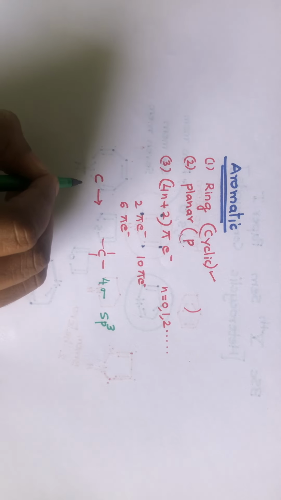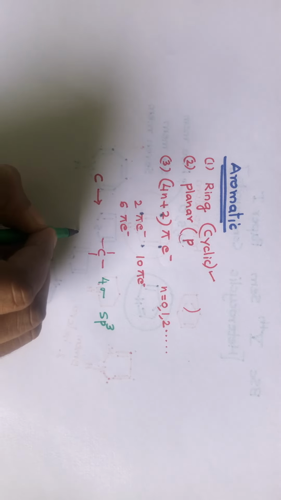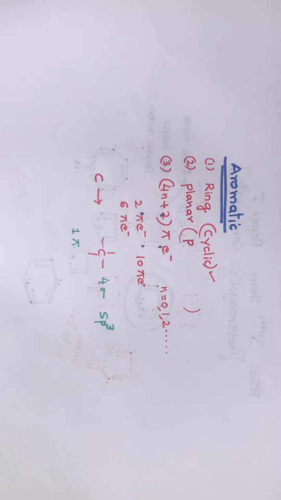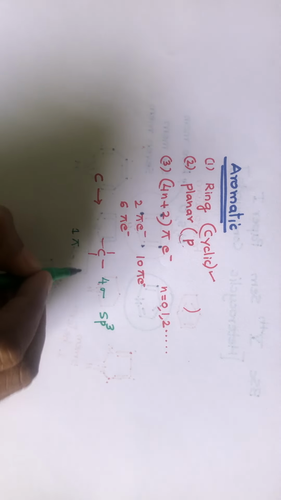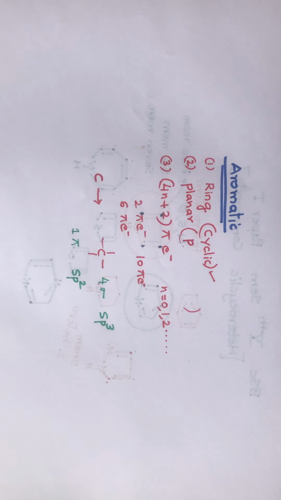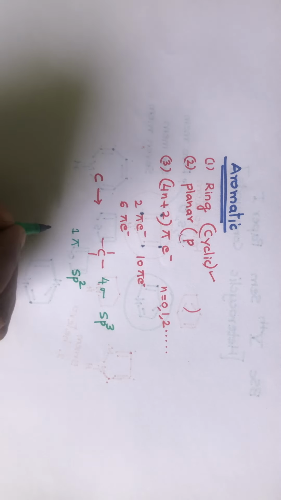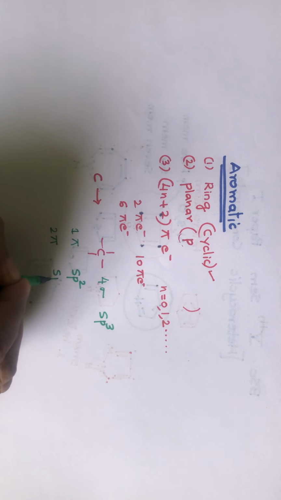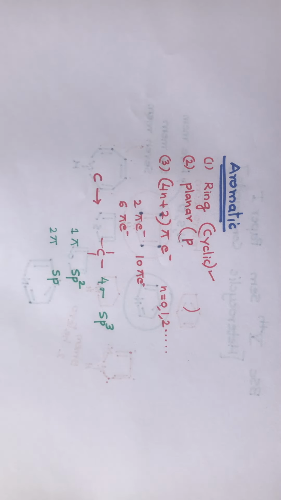If carbon forms one pi bond, meaning there is one double bond, then the hybridization of that carbon will be sp2. If a carbon forms 2 pi bonds, then the hybridization of that carbon will be sp. So based on the number of pi bonds, you can predict the hybridization of the carbon.